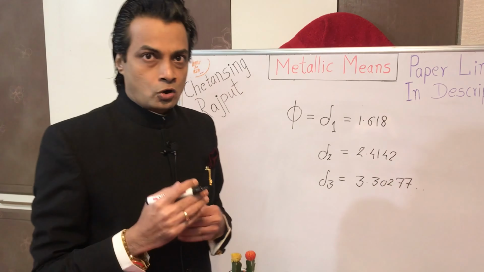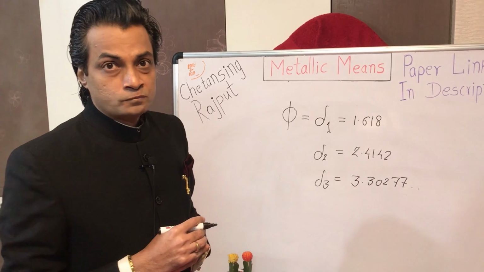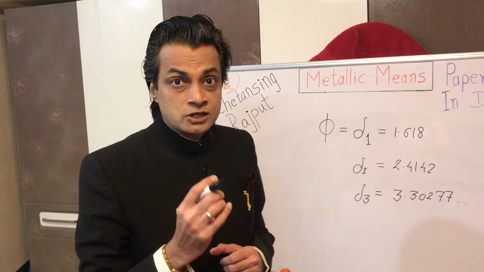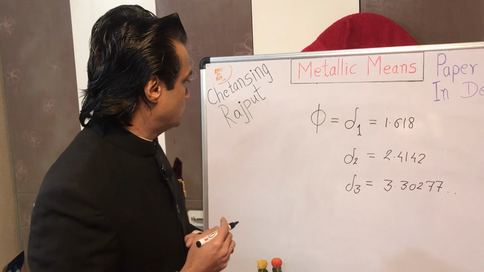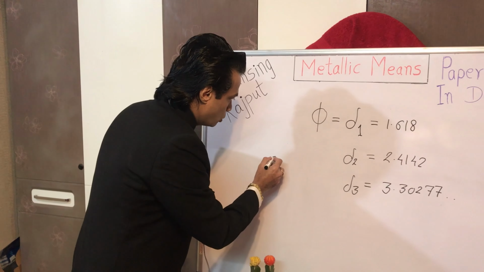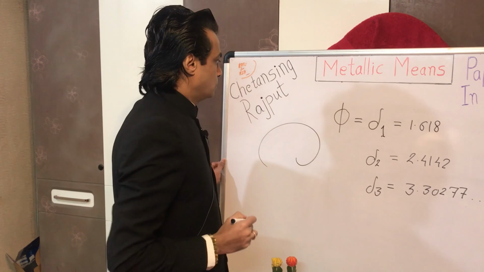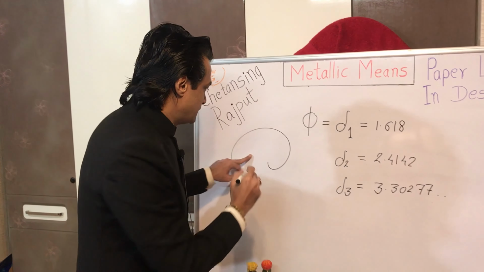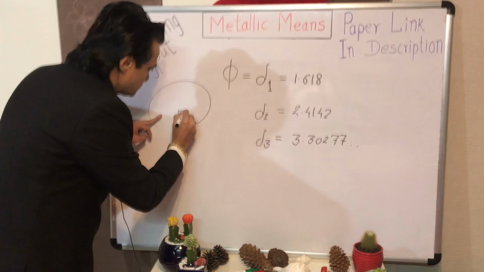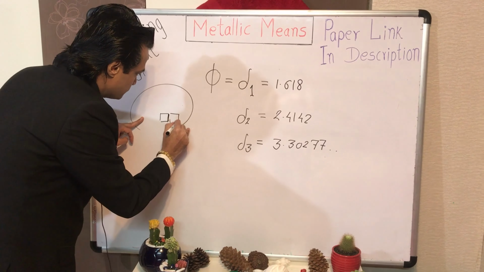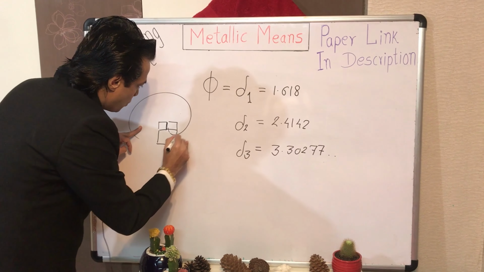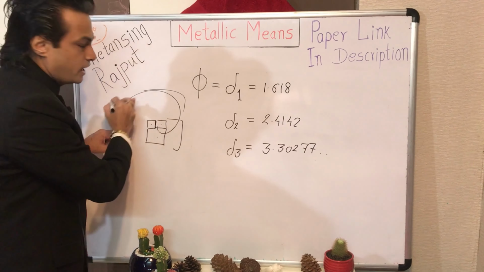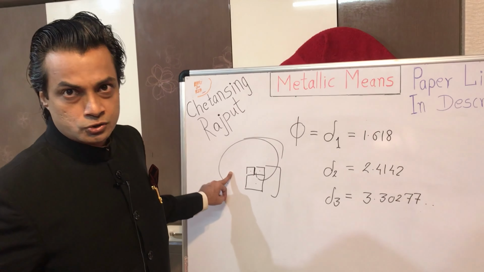Similarly, each metallic ratio has its own corresponding spiral also, like you must have heard about the golden ratio spiral, which can be constructed with those squares whose side lengths are exact Fibonacci numbers, like the squares having their sides 1, 1, 2, 3, 5, 8, 13 and so on.